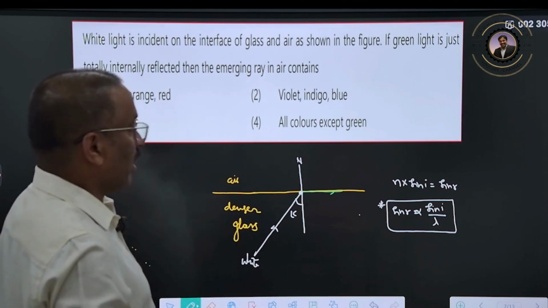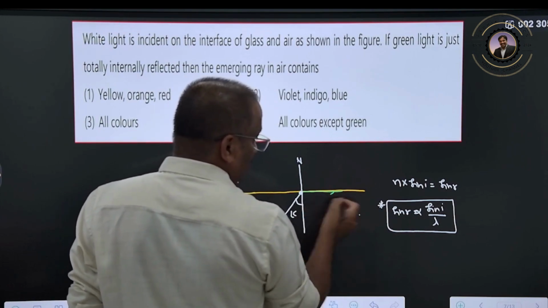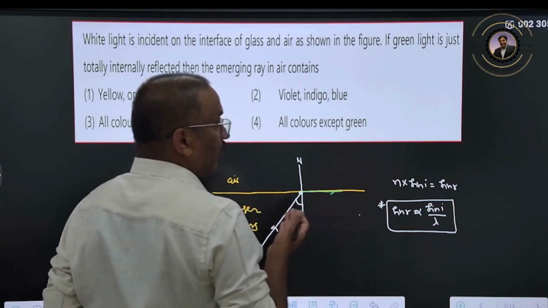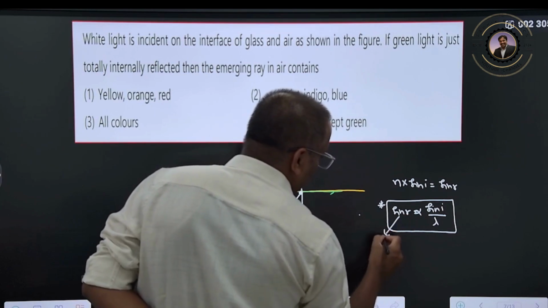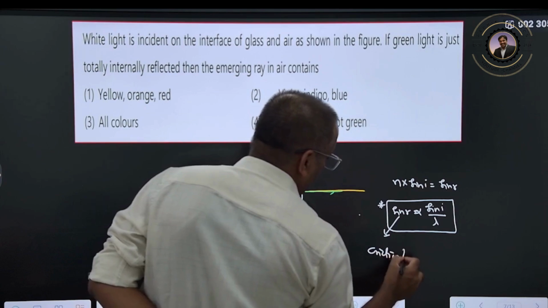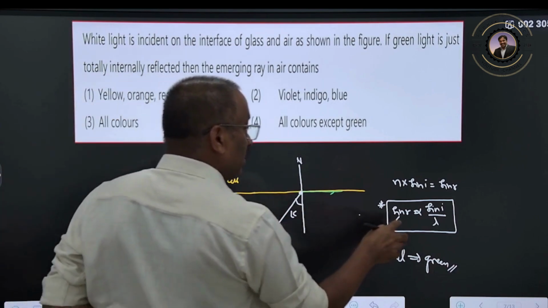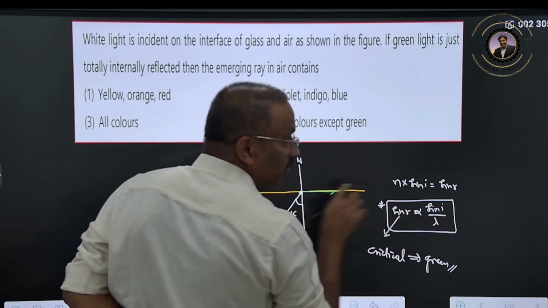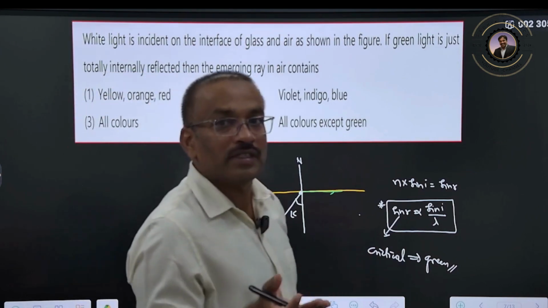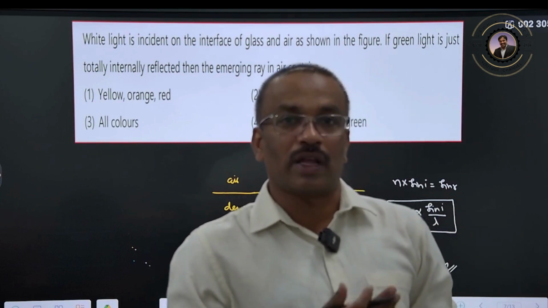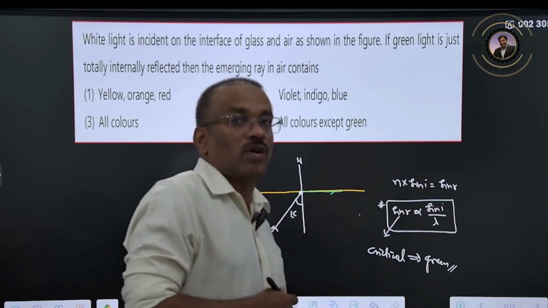If the angle of incidence is more than the critical angle, the light undergoes total internal reflection. So for a larger refractive index, the wavelength will be still smaller.